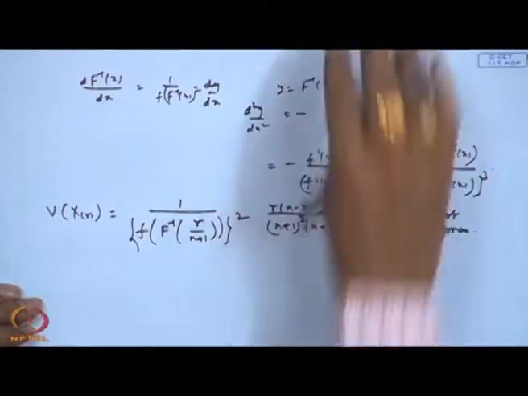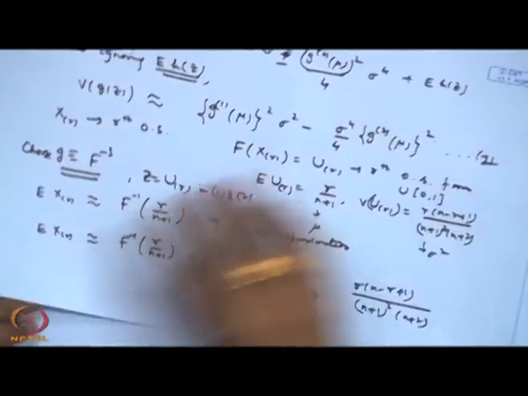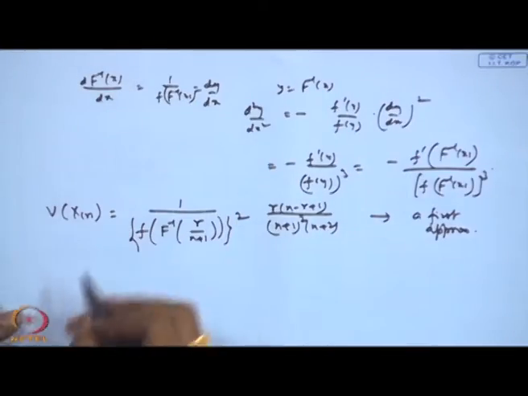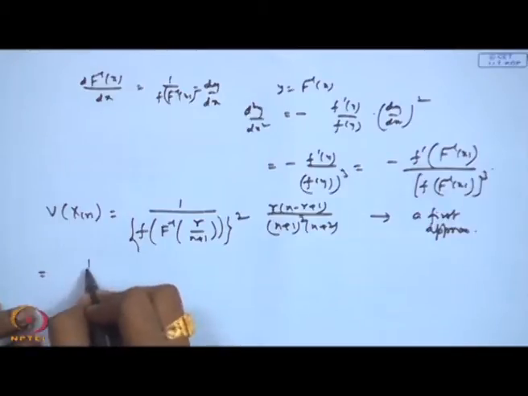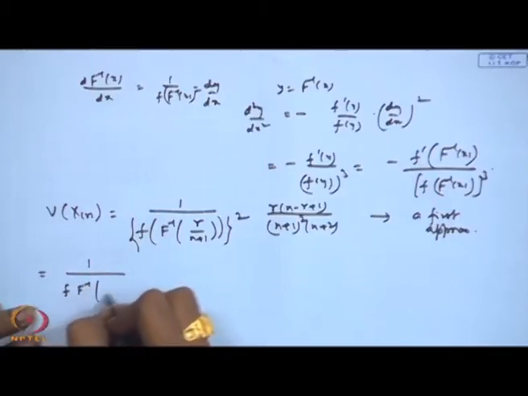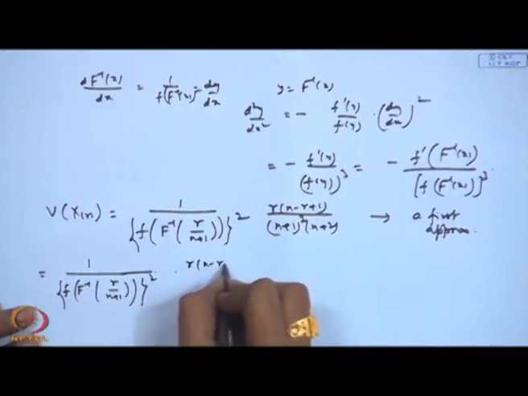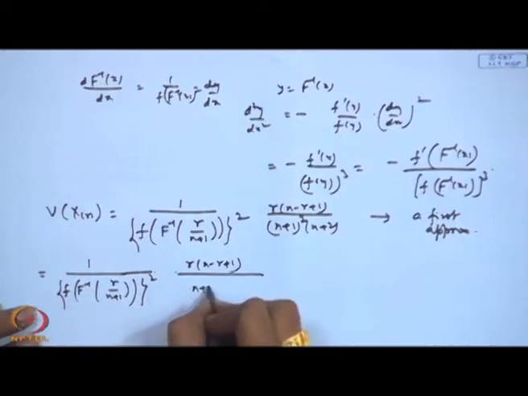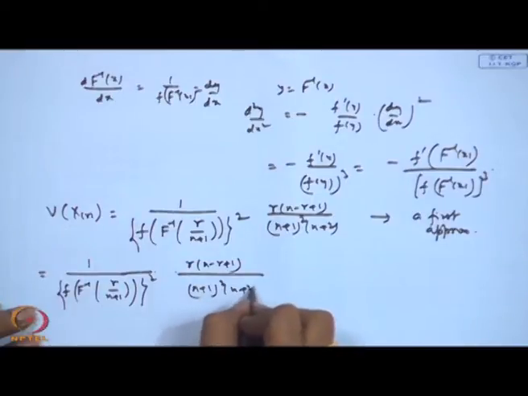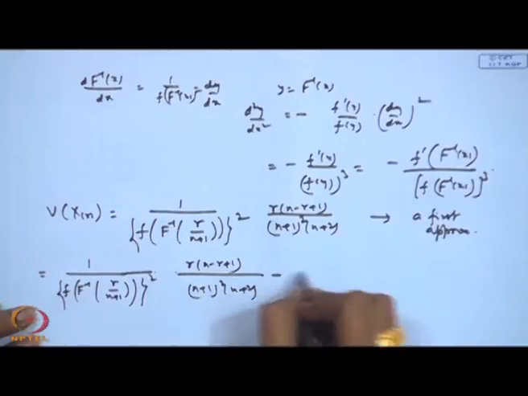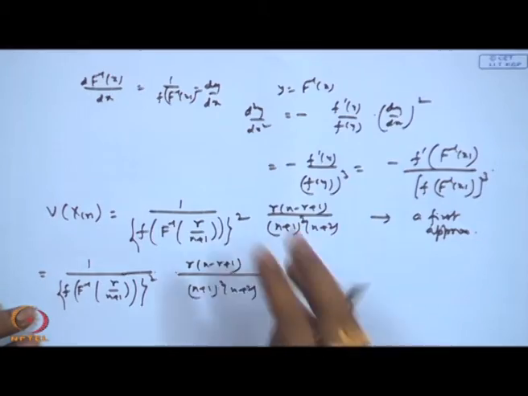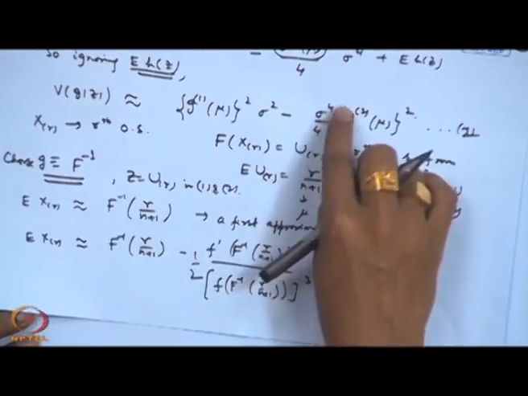I can consider two terms also. If I take this one, then the second approximation will be 1 by F of F inverse of r by n plus 1 square, times r into (n minus r plus 1) divided by (n plus 1) square into (n plus 2), and the second term will give me 1 by 4, that is this one, sigma to the power 4.